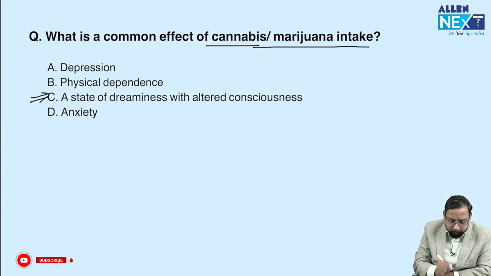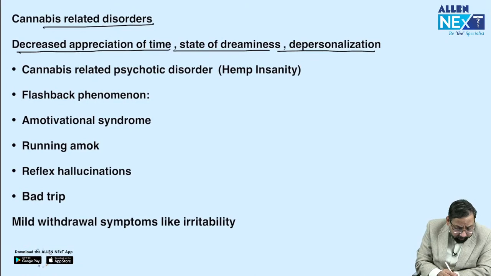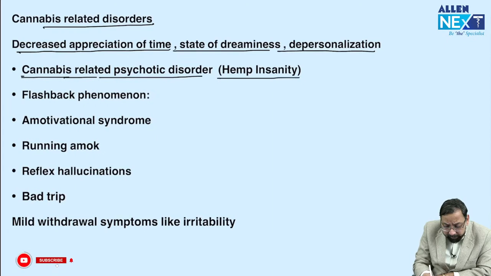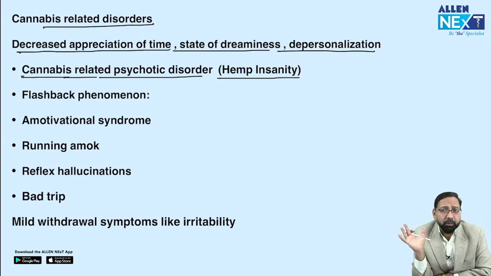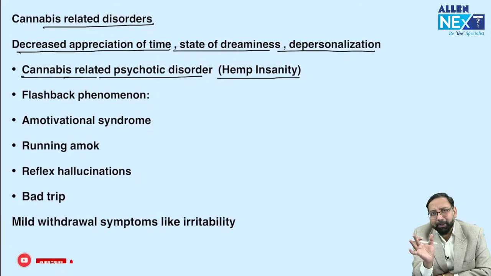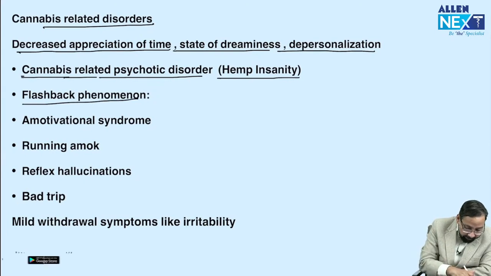What about the other options? I will discuss one by one. Before that, cannabis-related psychotic disorder, hemp insanity. Many times you will find you took cannabis and you went into psychosis, hallucination. It is called cannabis-induced. But no need to worry, it will be resolved within 1 month. The diagnostic criterion: if a substance causes psychosis and the substance is stopped, these psychotic symptoms will resolve within 1 month. Flashback phenomena, you took cannabis.